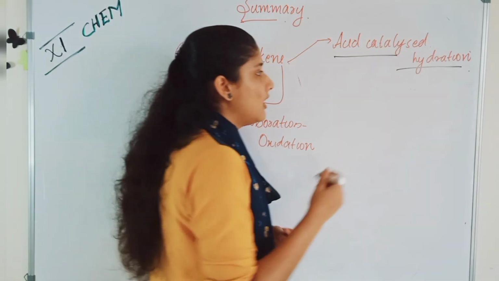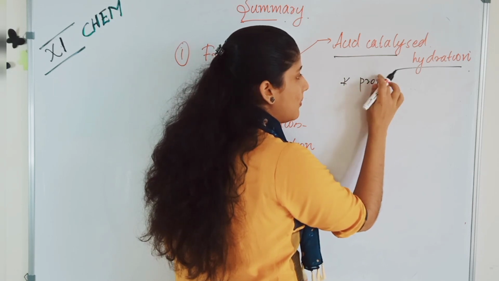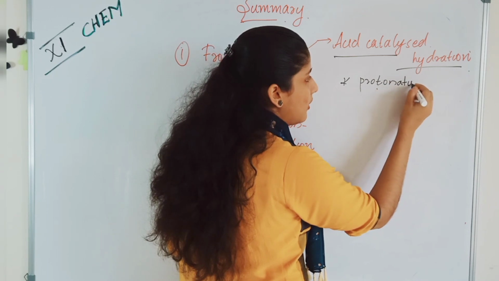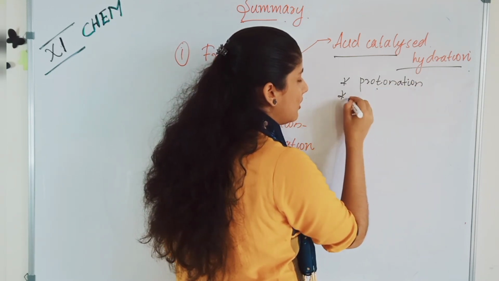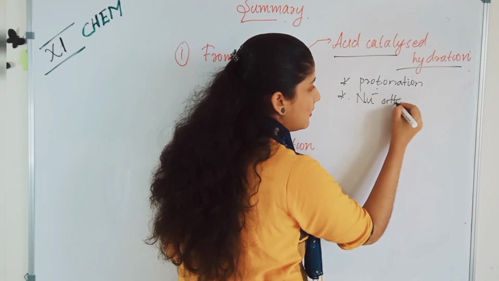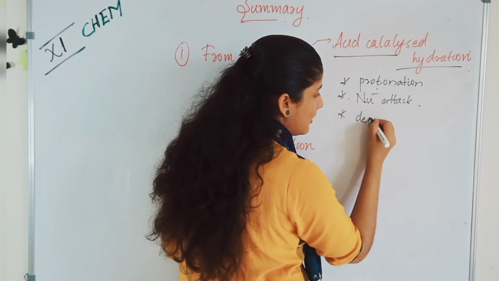What were the steps? The first step was protonation. Next step, a nucleophilic attack, and the third step was deprotonation.